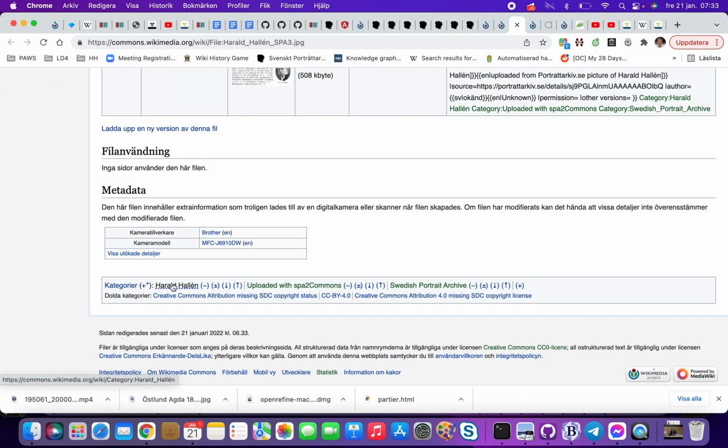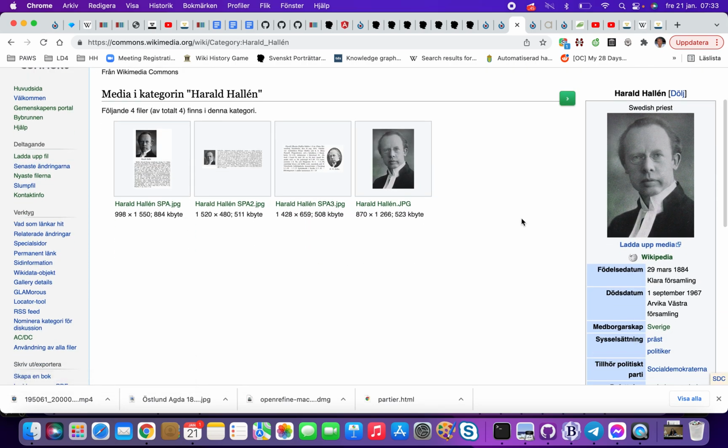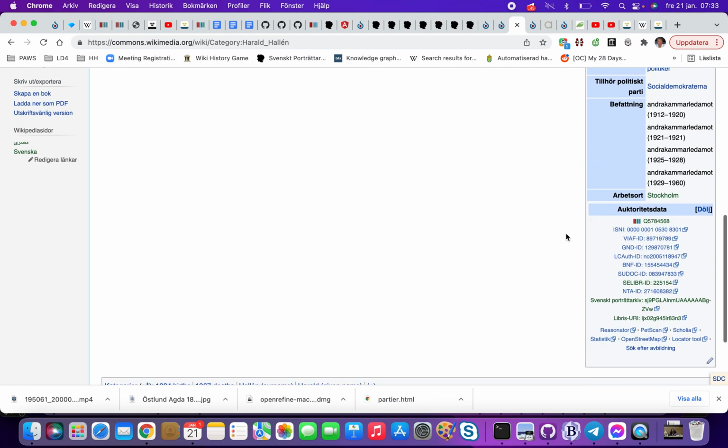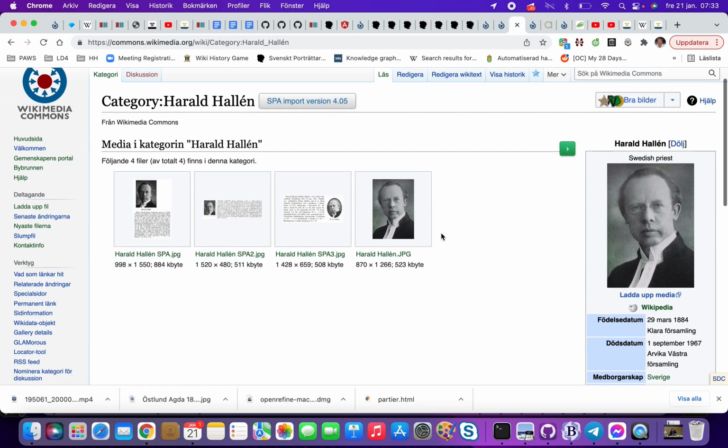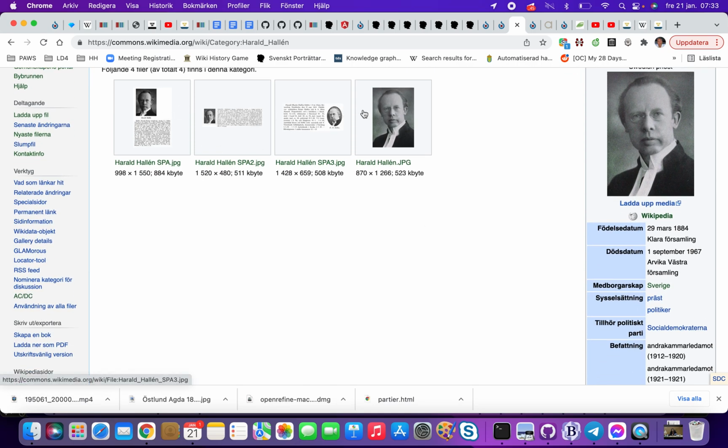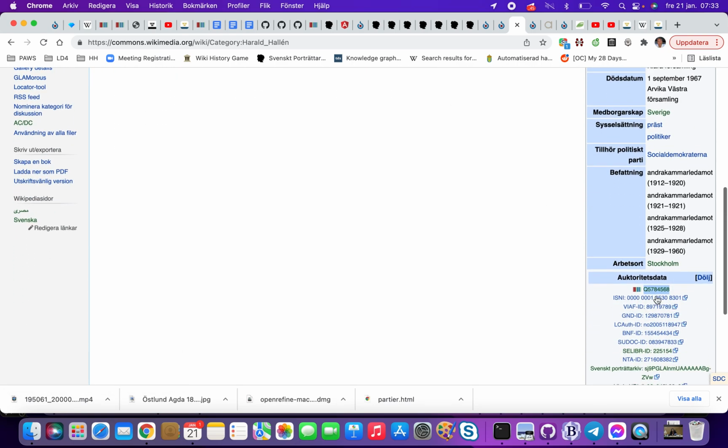So what we can see now is that we are in Wikicommons, we have 4 pictures. What has happened now is that we have a connection to Wikidata here, and the Wikidata number is this Q number. Wikimedia has implemented something called the Wikibase, which is their own Wikidata but just for pictures. So that means that we can say that those pictures here are depicting this person up here.